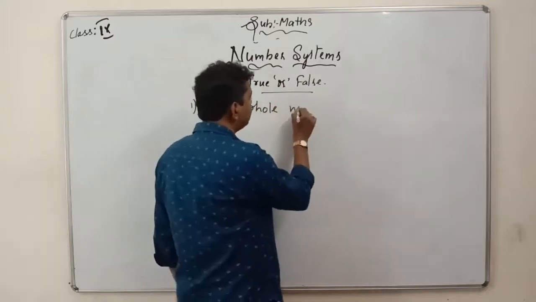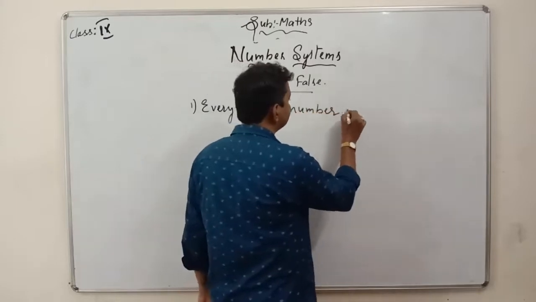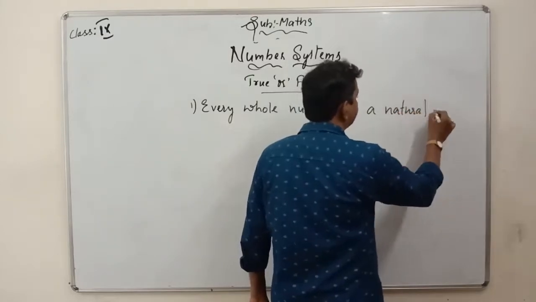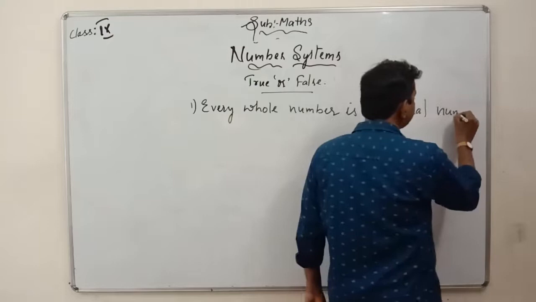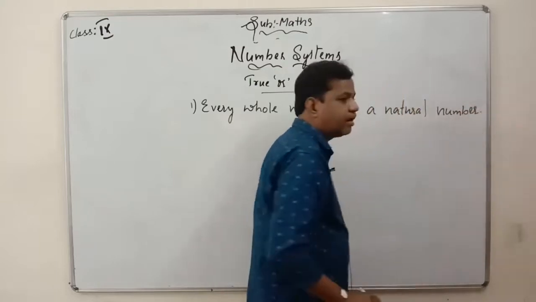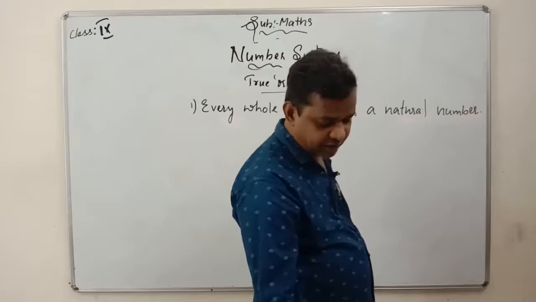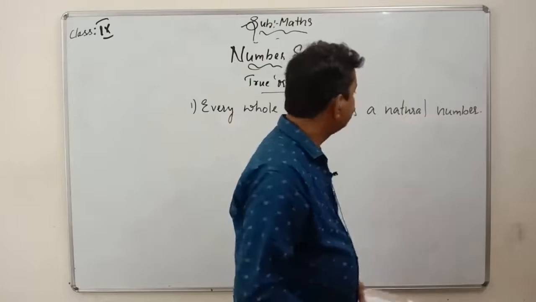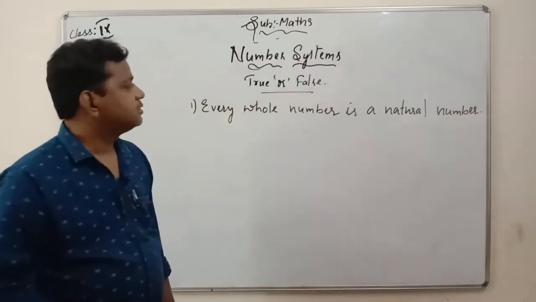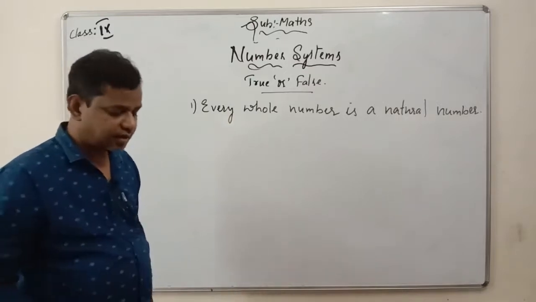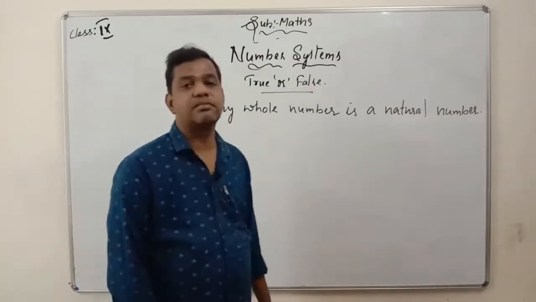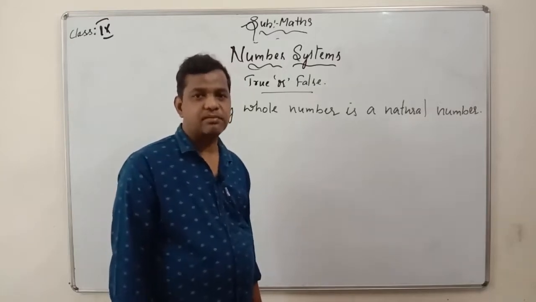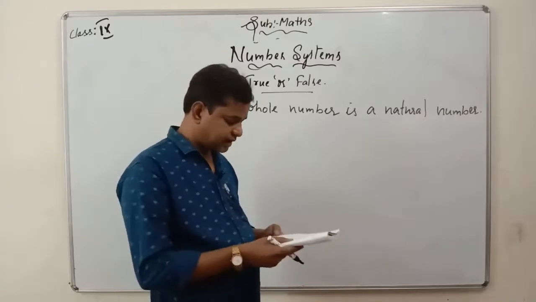Every whole number is a natural number. Okay, what will you answer? The question is, is every whole number a natural number? I told you already, so make sure with the definitions of natural numbers as well as whole numbers, because natural numbers start with 1 whereas whole numbers start with 0. So the answer is false.